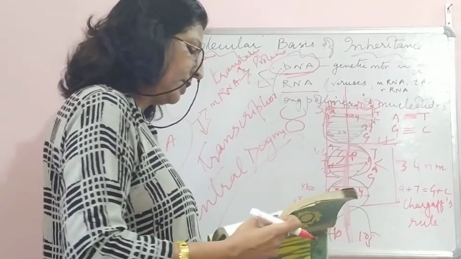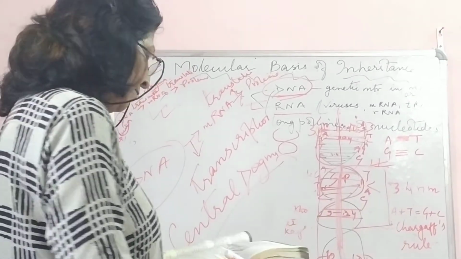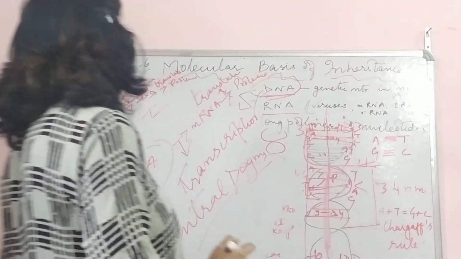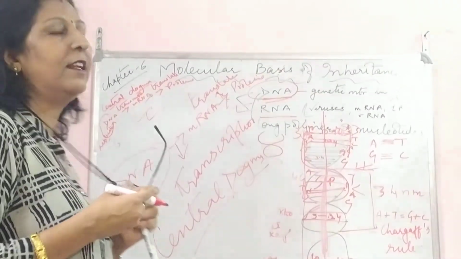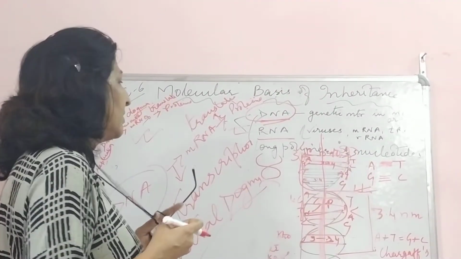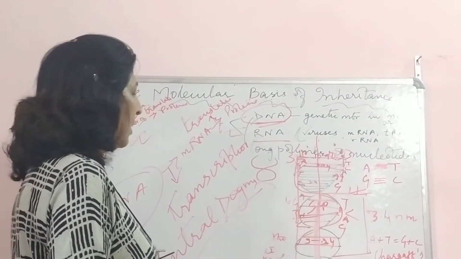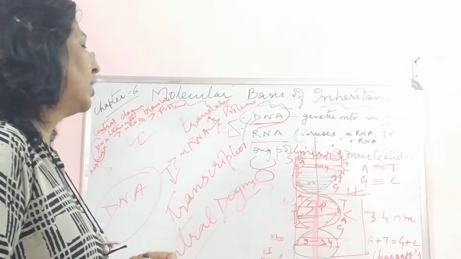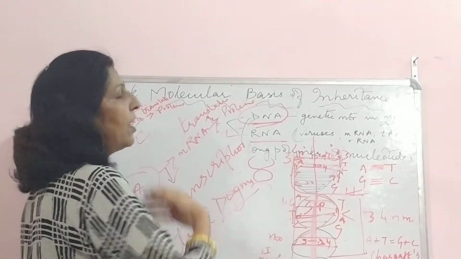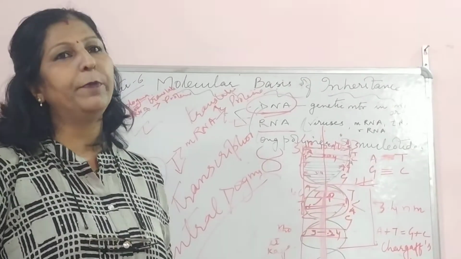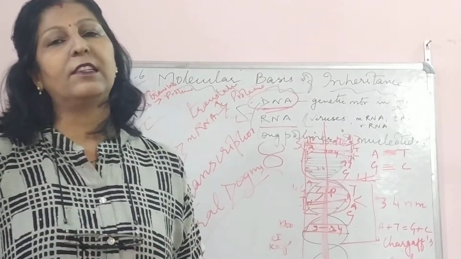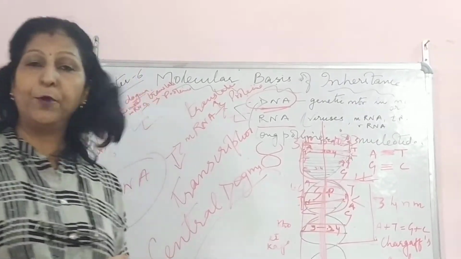Okay, so this is the chromosome, a structure which was found in the nucleus of the cell, as I told you, and this is how the structure is. Now in the second class we'll do a little more about it. We'll do the nucleosome, how actually it's a long structure, normally about 2.2 meters, so how it is contained in the cell, that I'll tell you. Hope you must have enjoyed.